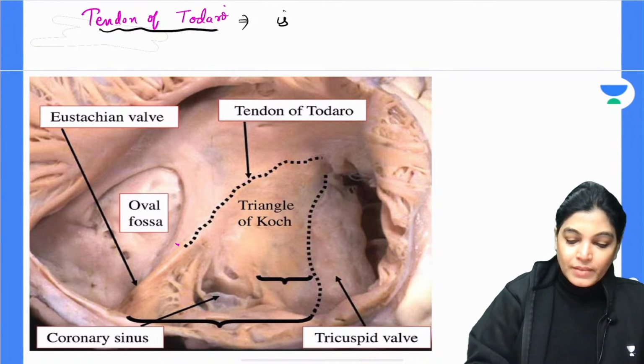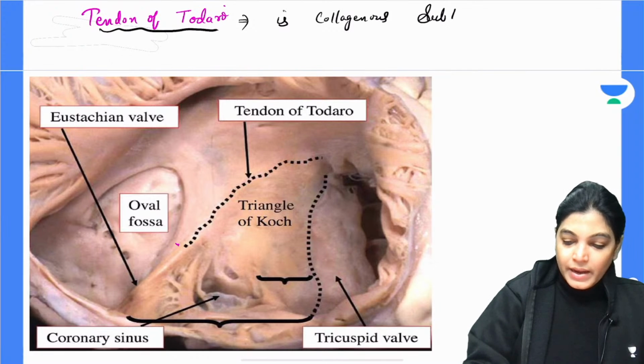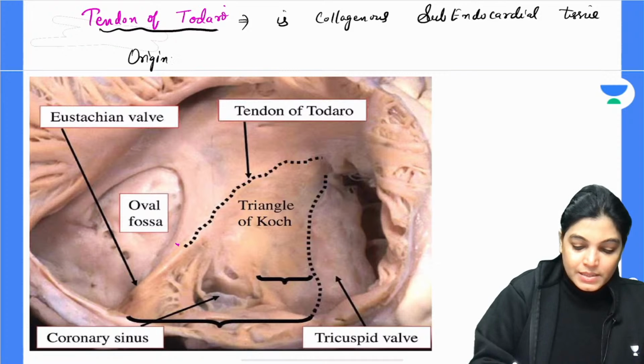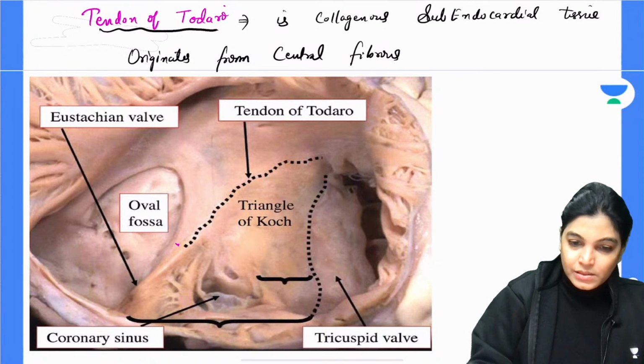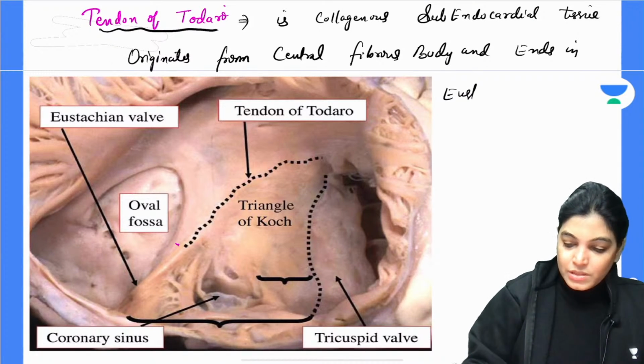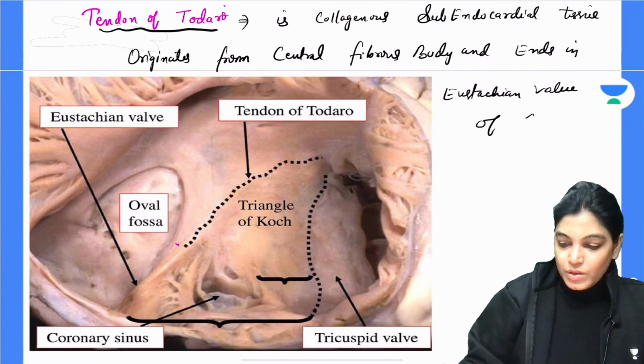It is a collagenous subendocardial tissue which originates from the central fibrous body and ends in the Eustachian valve of the coronary sinus.